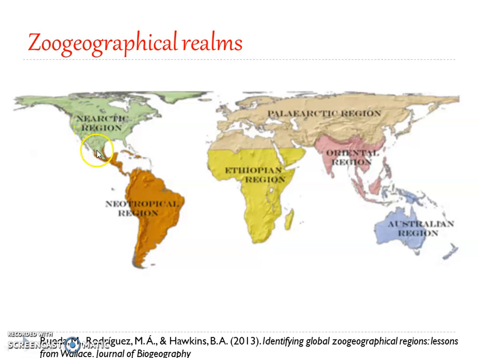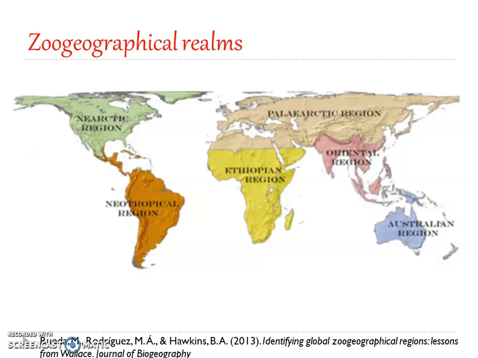continent. Okay, plus the northern part of Mexico, central part of Central America, etc., is included in the Nearctic region. Right. So you have the Nearctic region, Palearctic region, Neotropical, Ethiopian, Oriental, and Australian. So these are the 6 zoogeographical realms which were proposed by Alfred Russel Wallace in 1868.